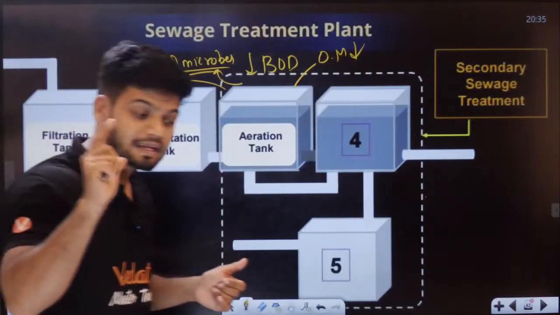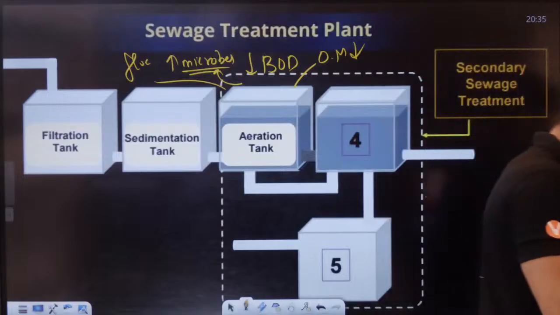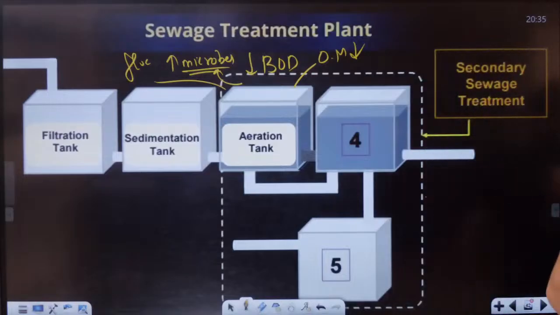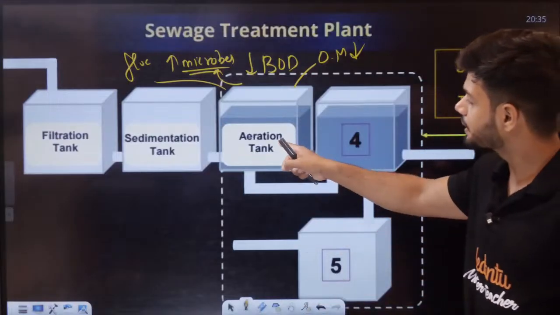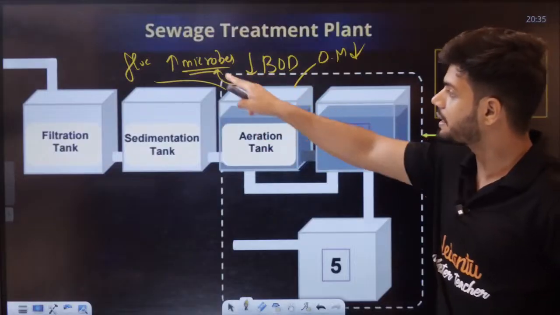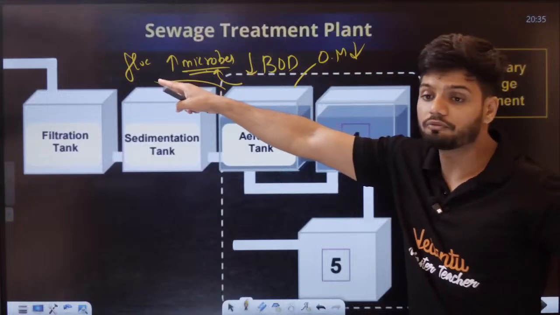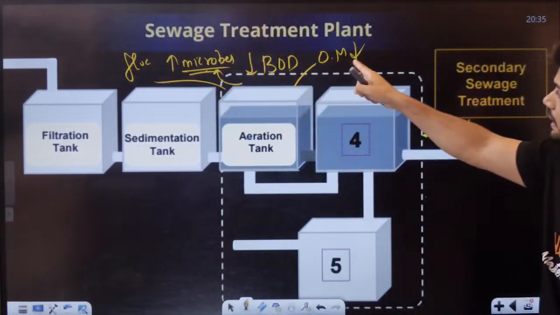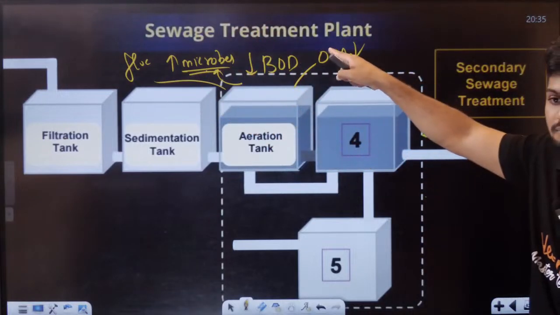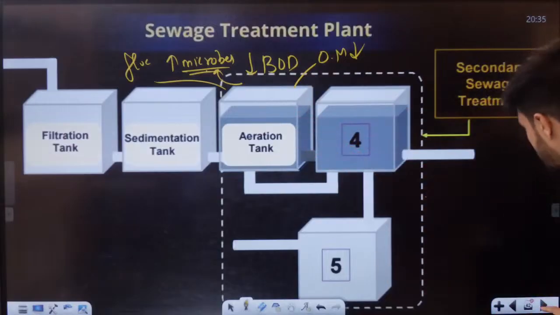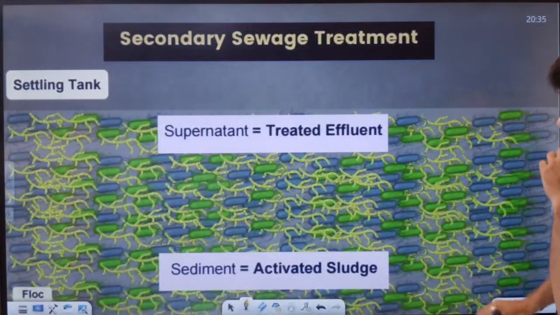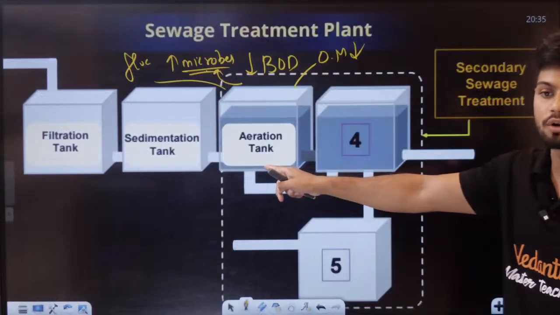Then students, any doubt till the aeration tank? The whole point of the aeration tank is to decrease BOD. How? By increasing the microbes, by giving them more oxygen, by forming a flock here, and ultimately decreasing the organic matter, and the BOD decreases. Now students, after the aeration tank, what do we have?